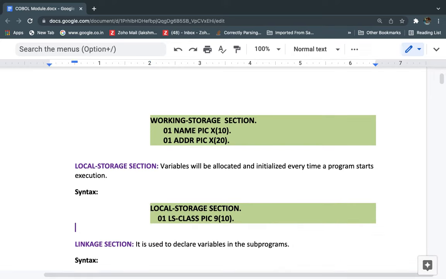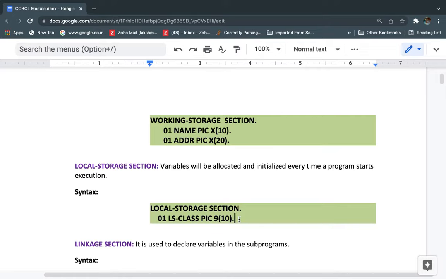Next is the local storage section. What can we do in local storage? Working storage and local storage are almost the same, but the difference is that here the variable will be allocated and initialized every time a program starts execution. For example, when I execute this program, automatically whatever variables we define in the local storage section will be initialized and allocated the data we provide. That happens every time the program execution starts.